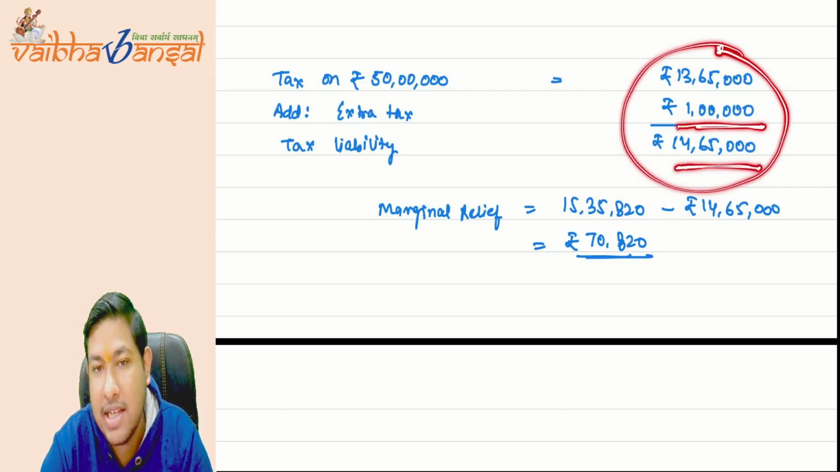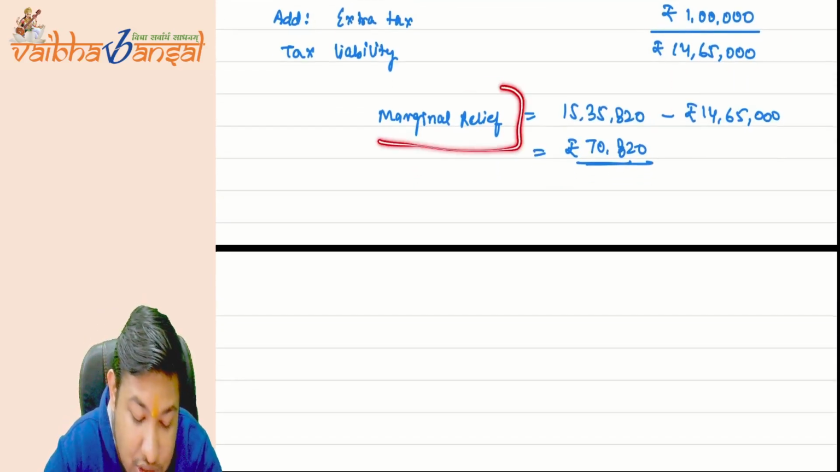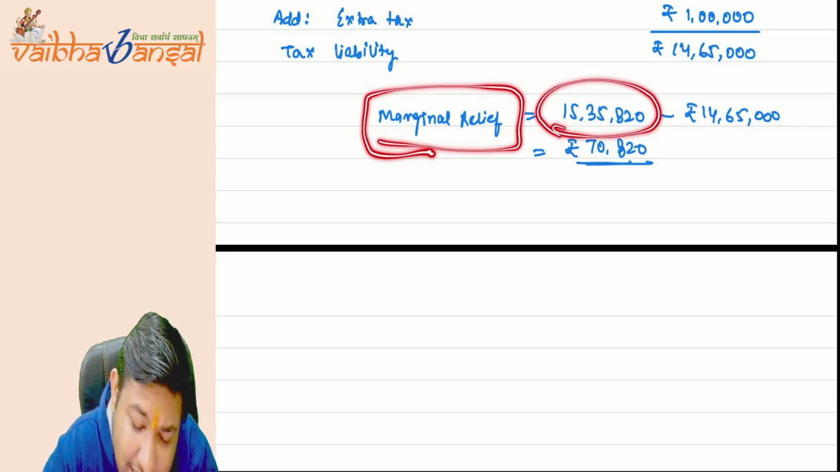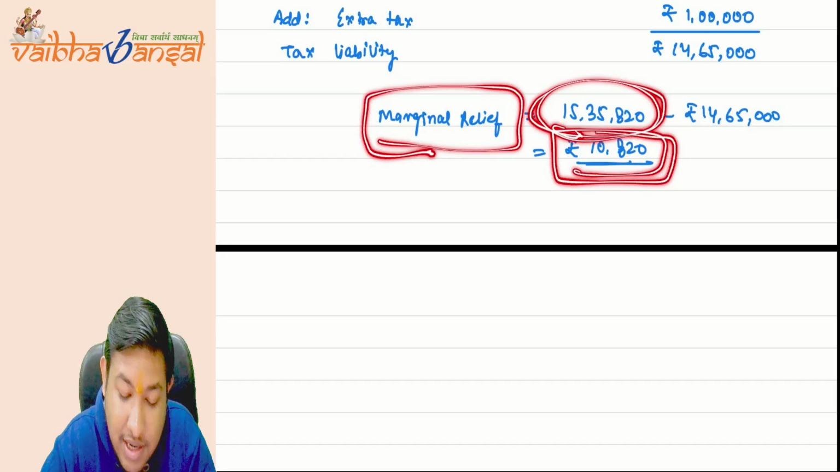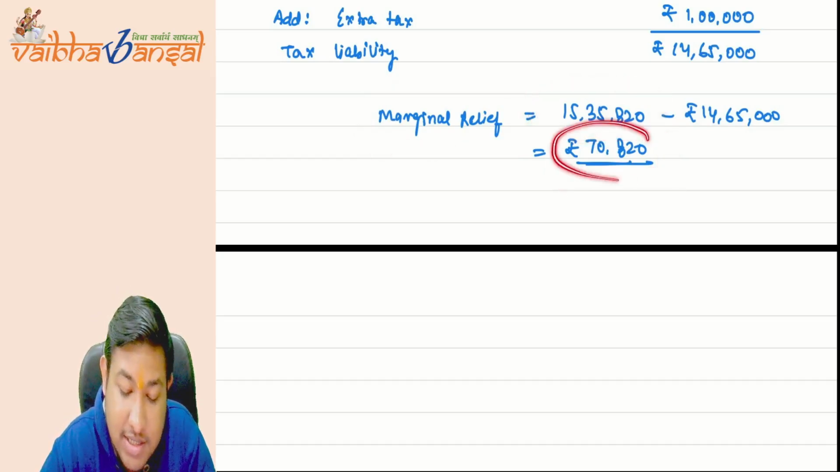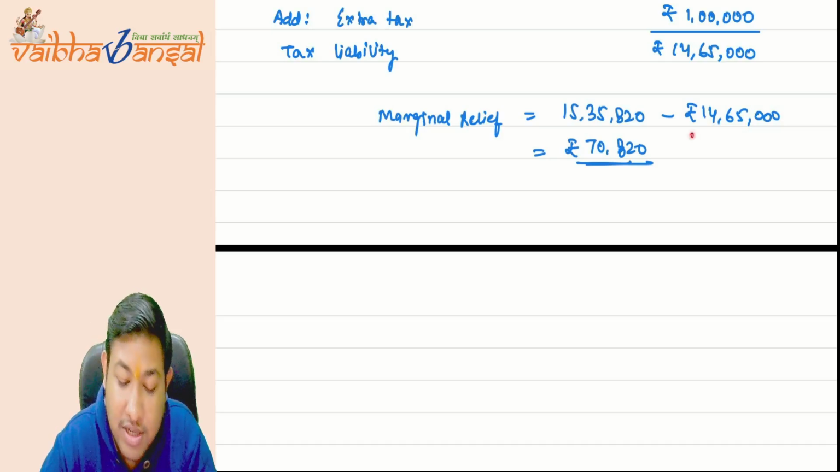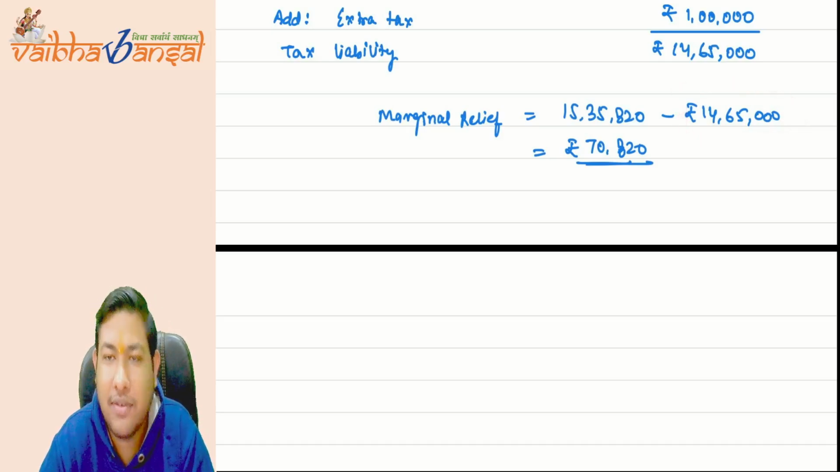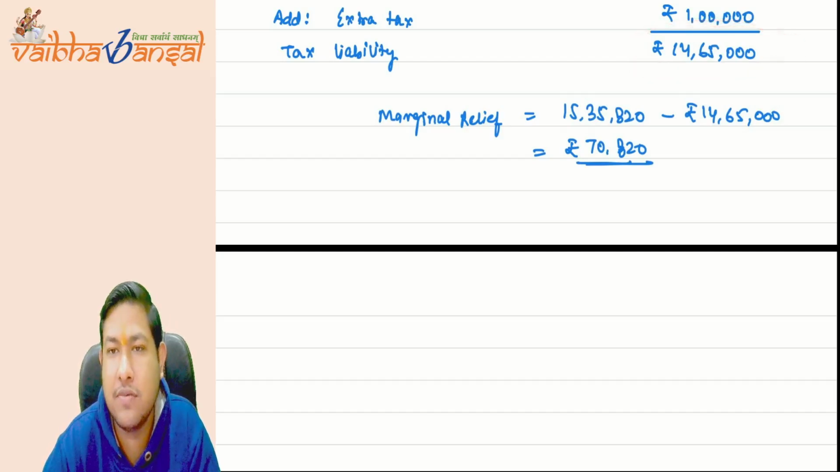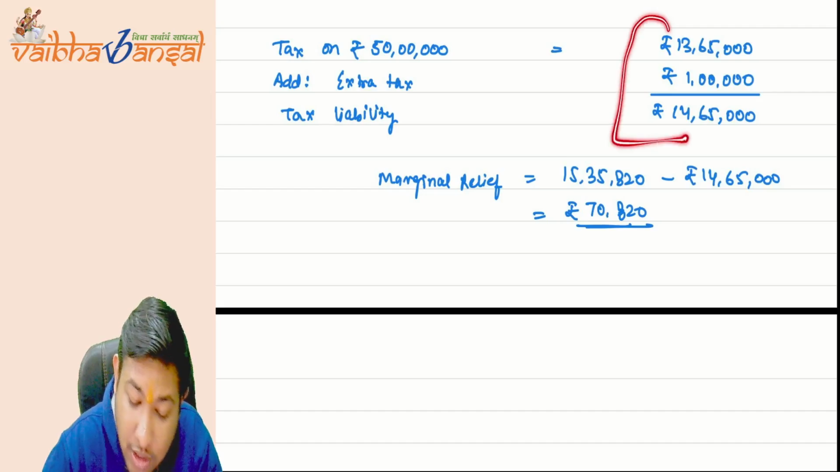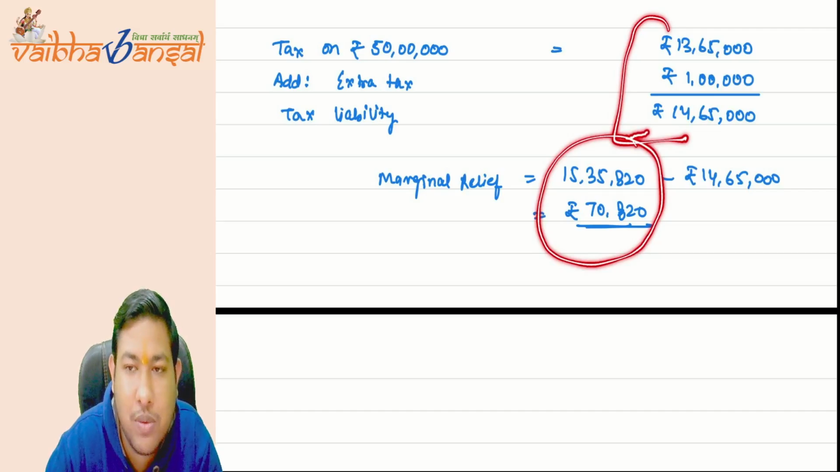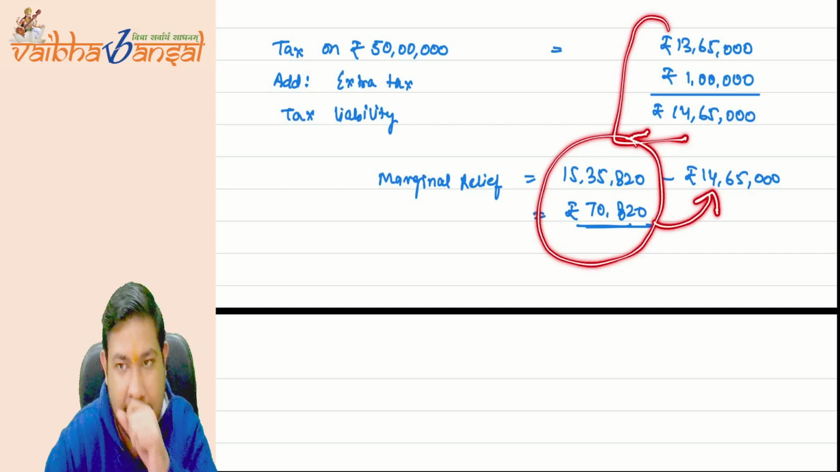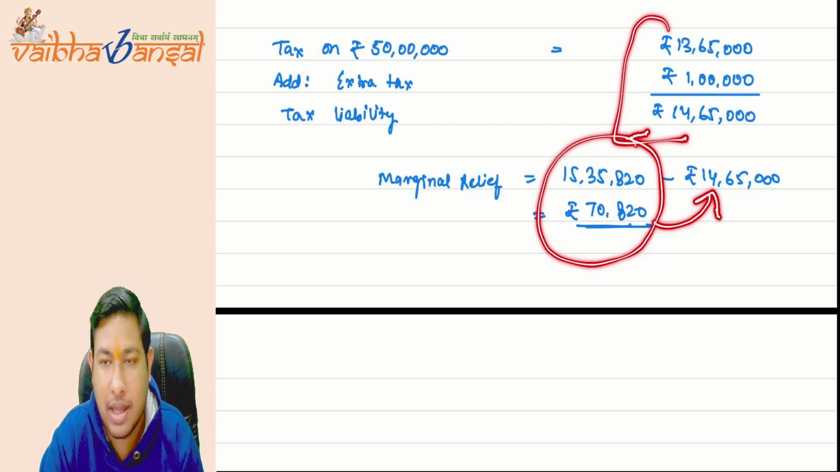What is the other way? The other way is the marginal relief: calculate tax on 51 lakh rupees, and reduce the excess, the marginal relief, that is 70,820. You will come to 14 lakh 65,000. Finally, you have to pay only 14 lakh 65,000. You can calculate either way: 15 lakh 35,820 minus 70,820 will reach you to 14 lakh 65,000. I hope it is clear.